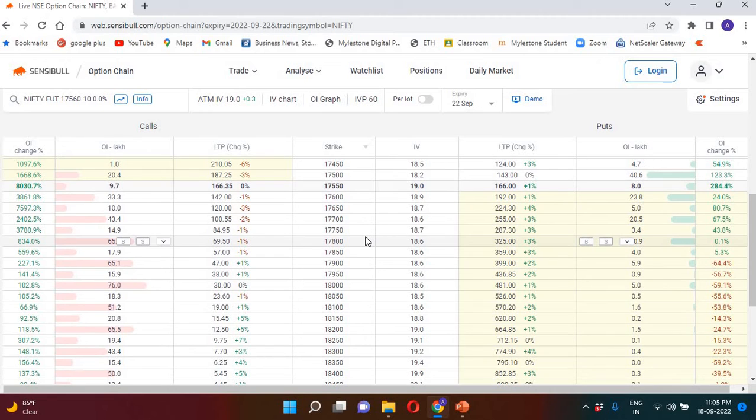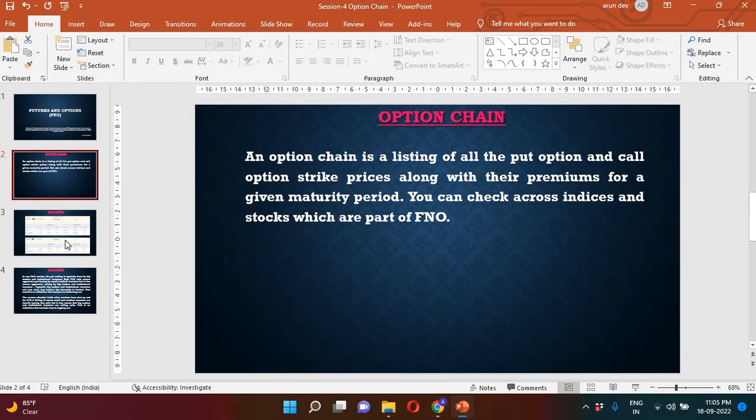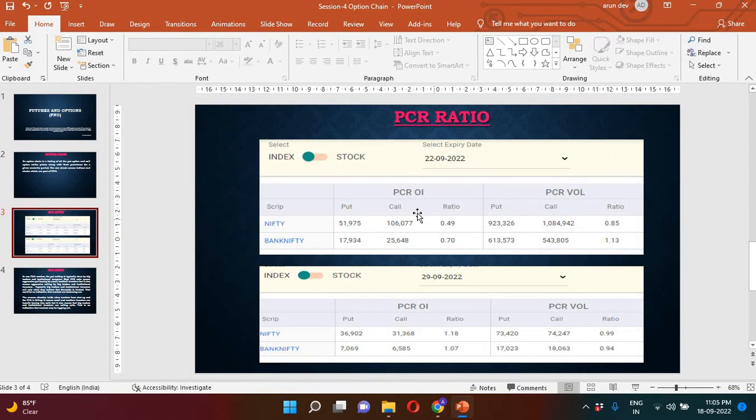One more thing is there. There is something called PCR ratio, put call ratio. When you go to a site like Indian Foreign and all, you can go and find the put call ratios. What I have tried is to take that info into this slide here. You can see this is the expiry date, 22nd 9 2022, meaning the coming week, this week's expiry, and this is the monthly expiry and next week expiry. So you can see there is a huge difference.